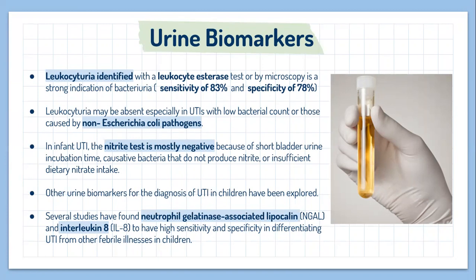In infants, the nitrite test is often negative because of short bladder incubation times. Other urinary biomarkers for the diagnosis of urinary tract infection in children have been explored. Some studies have found neutrophil gelatinase-associated lipocalin and interleukin-8 to have good sensitivity and specificity in differentiating urinary tract infection from other febrile illnesses in children.